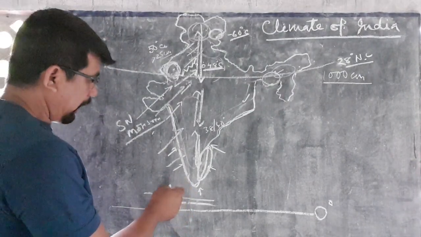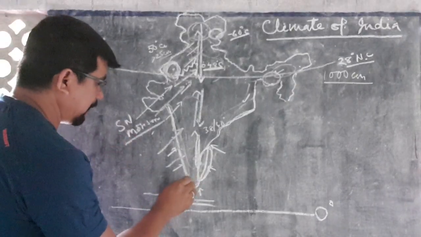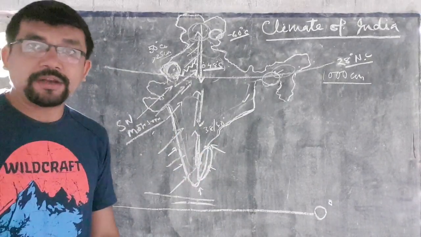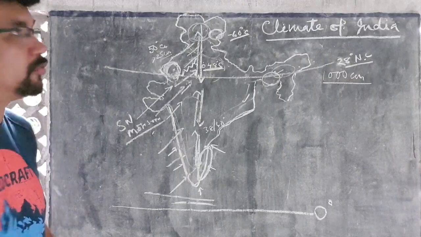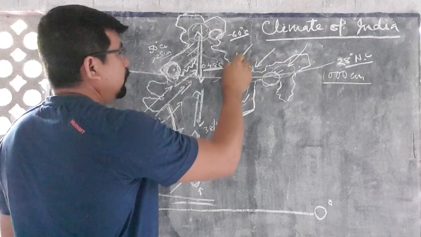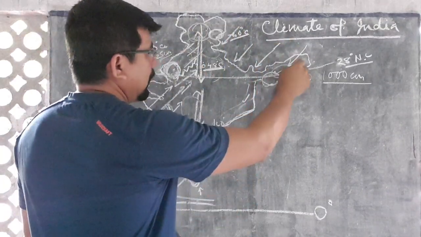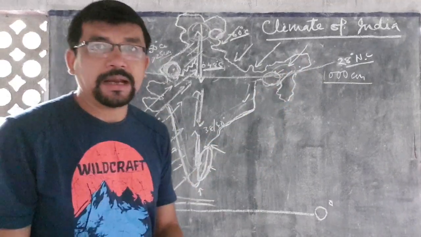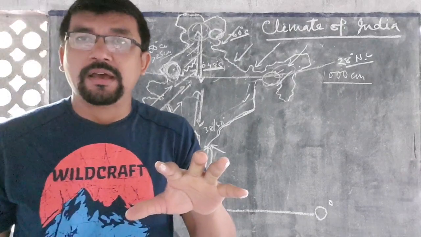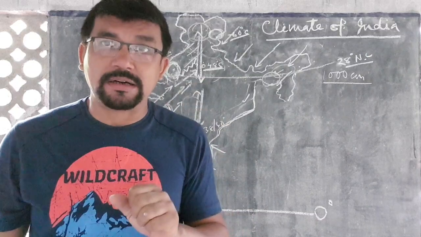You see, in summer season, the southwest monsoon occurs and rainfall occurs due to the southwest monsoon there. But in winter season, there is another monsoon which is coming from the northeast direction. The wind is coming from Central Asia. The wind is very dry because the Central Asian part is full of landmass, not water.